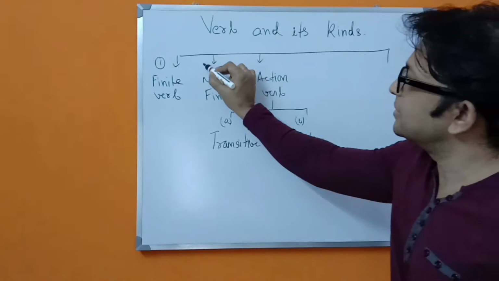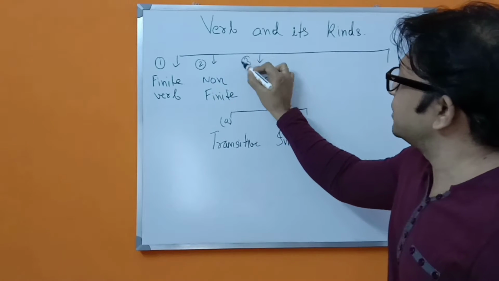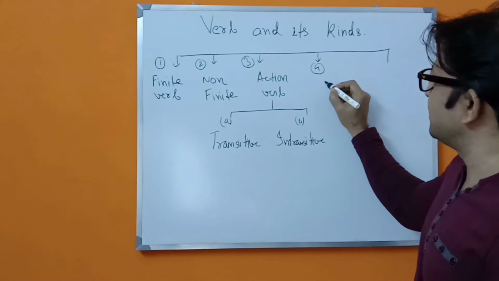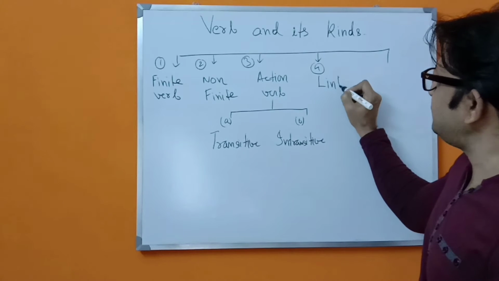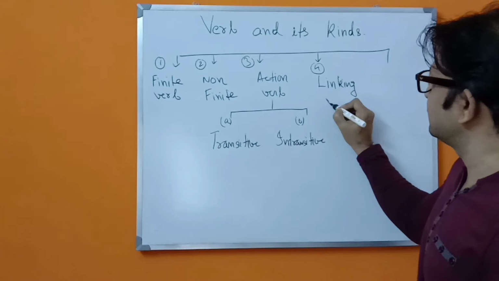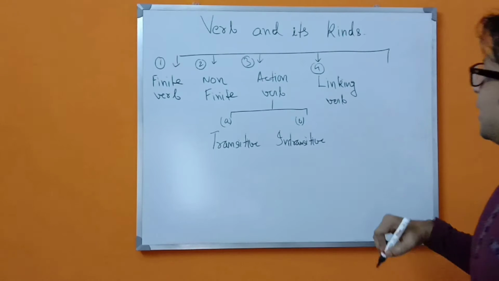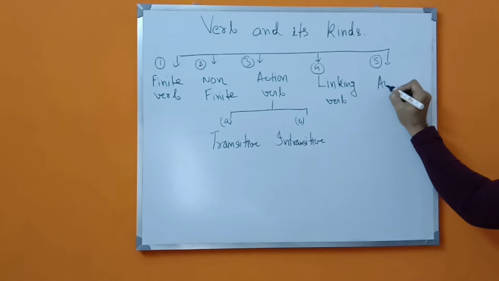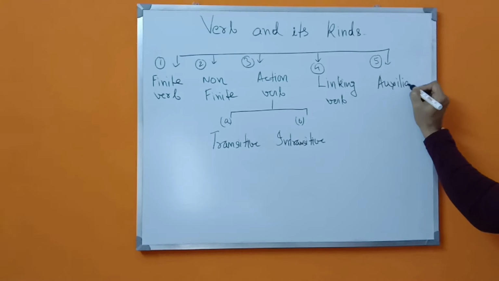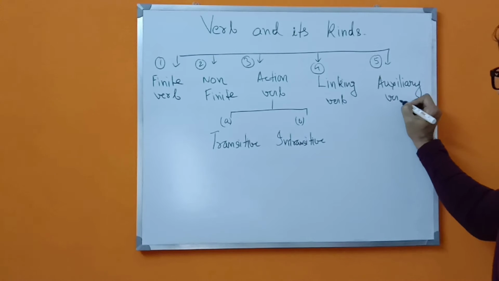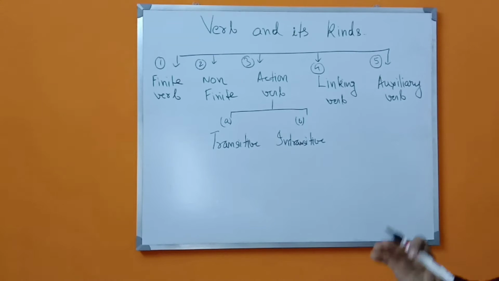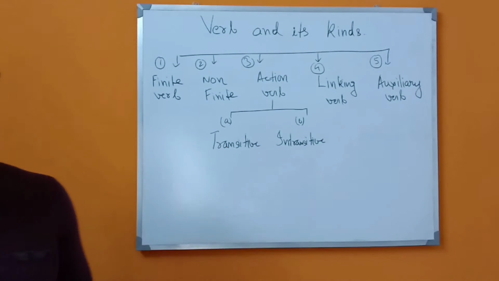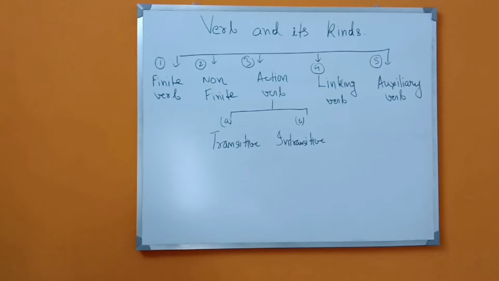Then this is number 3, and number 4 is linking verb, and number 5 is auxiliary verb. So these are the kinds of verb which you have to remember every time you are doing your sentences.